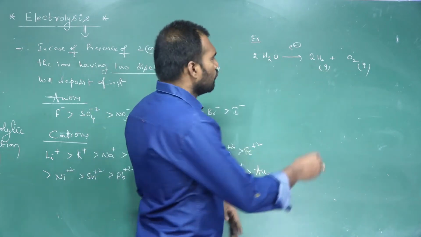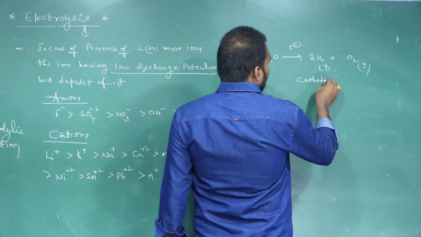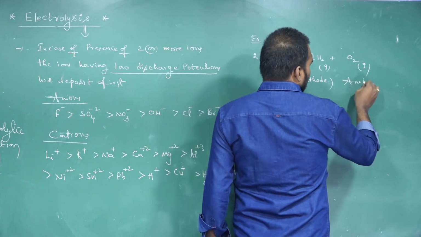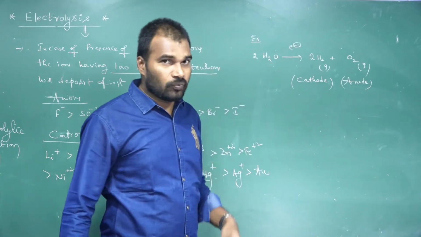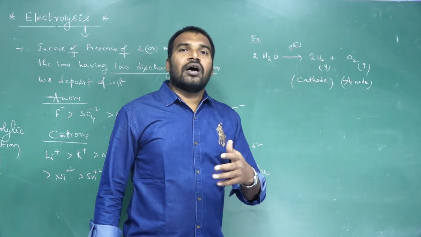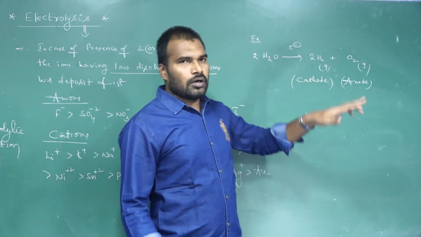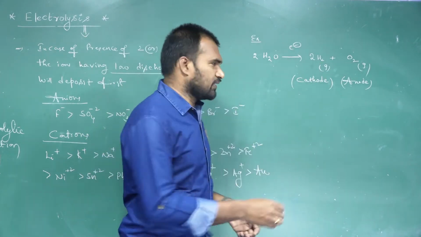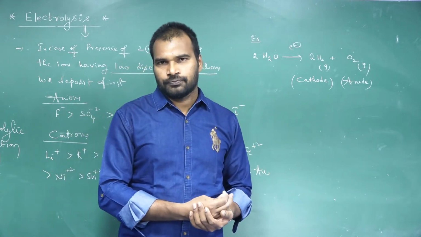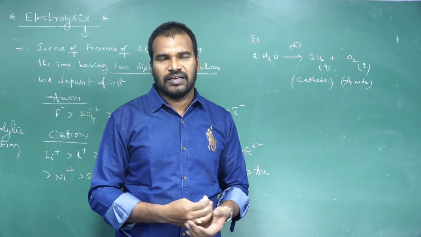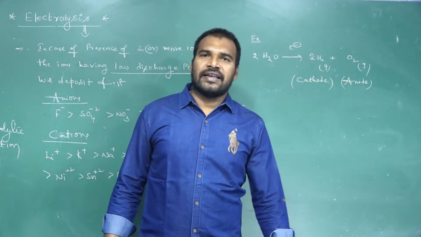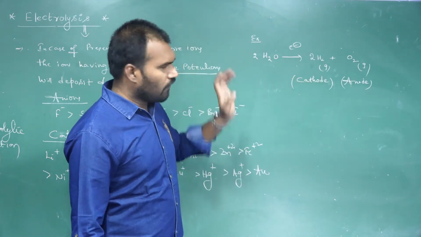So at the cathode, hydrogen gas will liberate. At the anode, oxygen gas will liberate. You may get the doubt: OH minus ions are attracted by the anode, then how will O2 gas liberate? See, 4 OH minus ions will convert into 2H2O and O2 gas. By losing electrons, they deposit oxygen at the anode. So this is the best example for the electrolysis process.